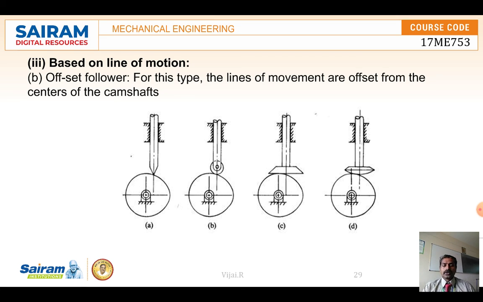So cams and followers are normally one type of component used for the conversion of rotary motion to linear motion or oscillation motion. This is one type of component for the mechanical actuation system. In the next video, we will see gears, gear trains, and belts and pulleys.